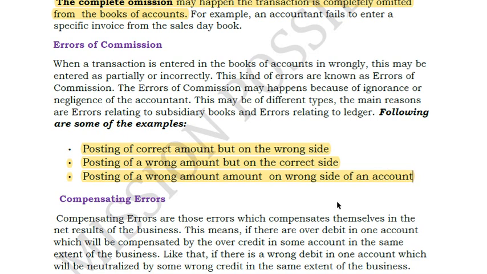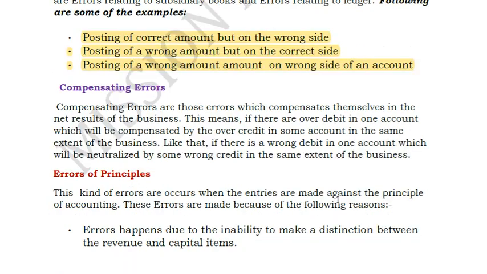Instead of purchase, you posted as sales. Instead of sales, you posted as purchase. So these kinds of errors are called errors of commission. Hope this is clear. Next is compensating errors. Compensating errors are those errors which compensate themselves in the net results of the business. This means if there is an over debit in one account, it will be compensated by an over credit in some other account.